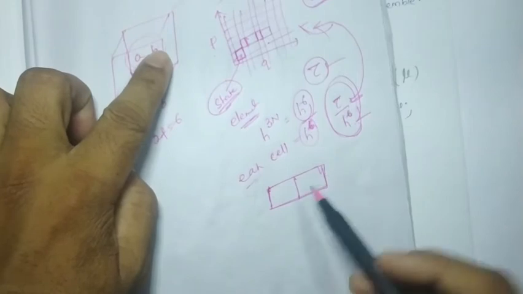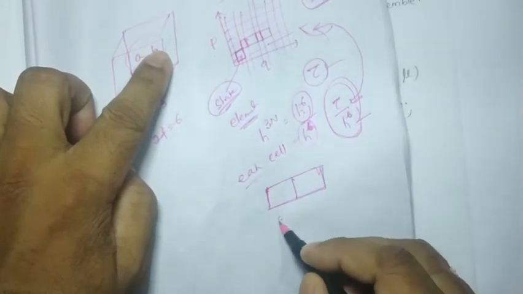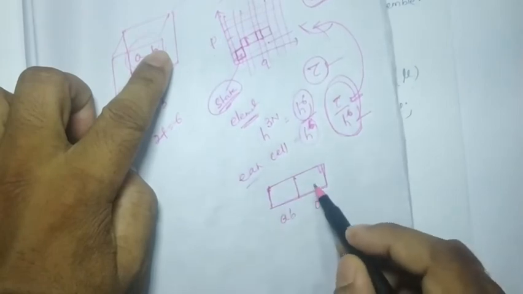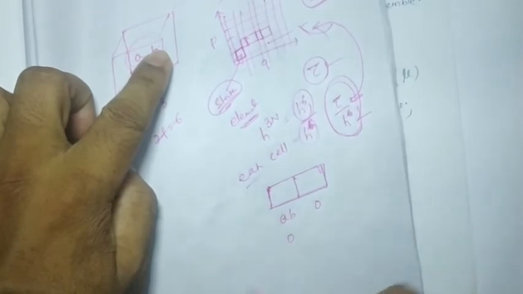How are they going to be distributed? They can be distributed in this way: AB will be here and 0 here, or 0 here and AB here.